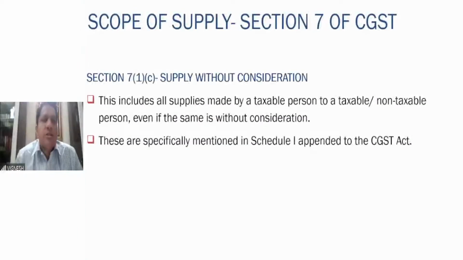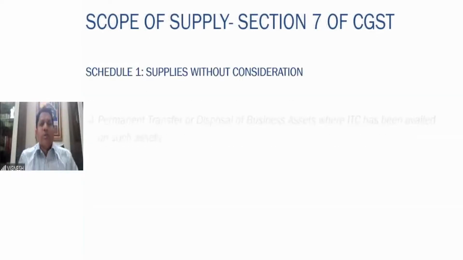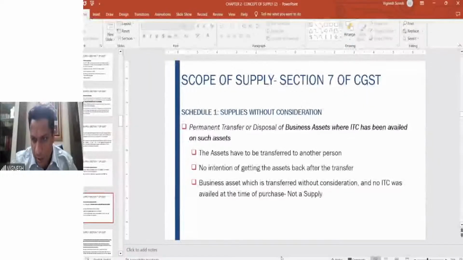Section 7(1)(c) speaks about supply without consideration. All supplies made by the taxable person, even though the same is without consideration, are covered in 7(1)(c), specifically mentioned in Schedule 1 appended to the CGST Act. This is clearly mentioned in Schedule 1 to the CGST Act. So we should discuss what the transactions mentioned in Schedule 1 are, which speak about the supplies without consideration that are still to be considered as supply. Before going to Schedule 1, let me see if there are any further queries.